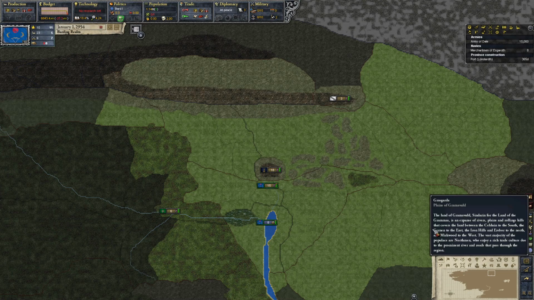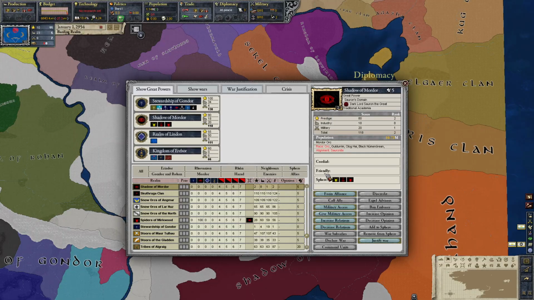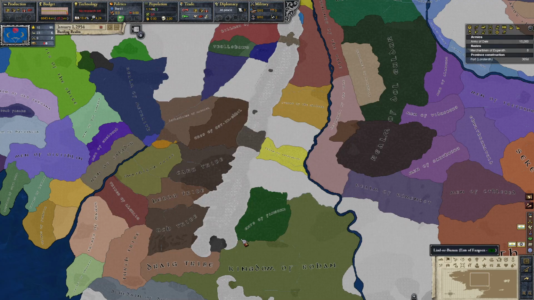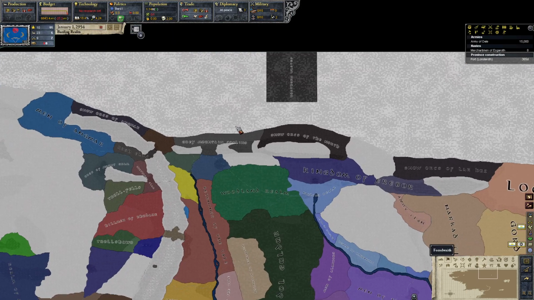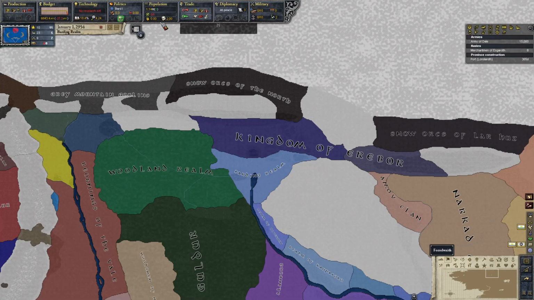So that's going to be stuff anywhere from the leaders to ideologies, reforms, a couple of text changes as well. So things like we've gone from just generic good, neutral, evil namings to anti-Sauron, opportunistic, and I forget what the other Sauron stuff was. So a handful of text changes. We've renamed a couple of governments, that sort of thing. The big changes do come through with the reforms and the leader side.